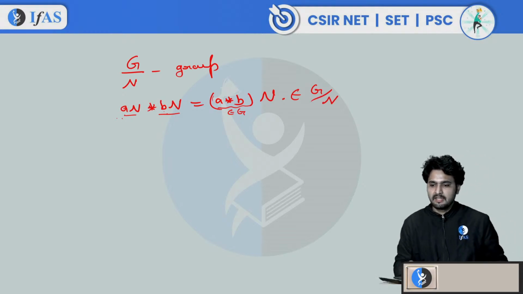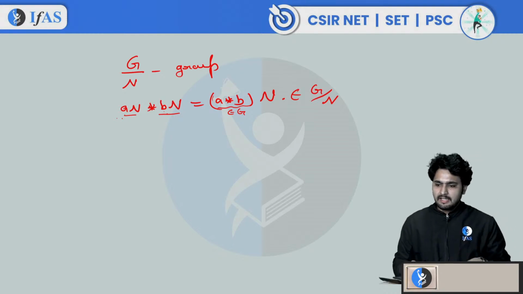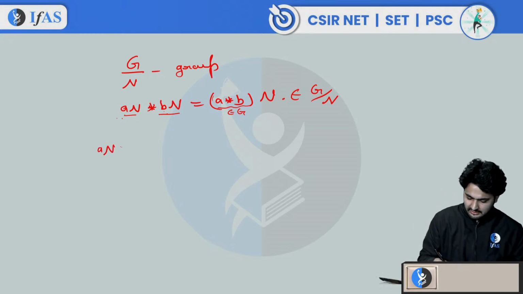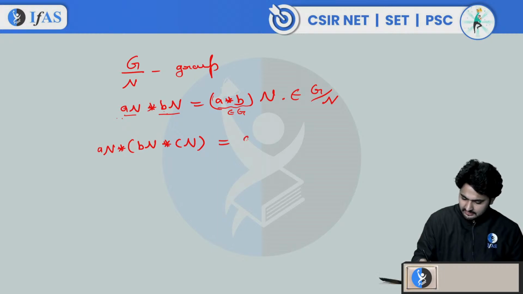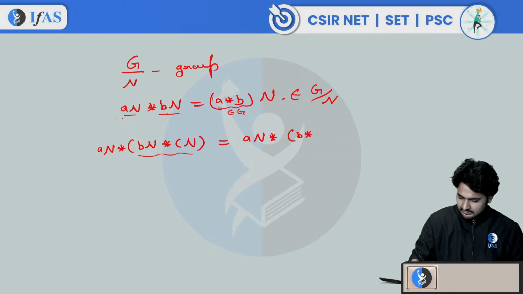Next is the associative property. The associative property is satisfied by the star operation in G, so it will be here also. If you consider, let's say, aN star bN star cN, this is same as aN, and what is the operation of these two? This is equal to b star cN. Let me write it in this way. B star cN. Correct or not? Right? Now what is the operation of these two?